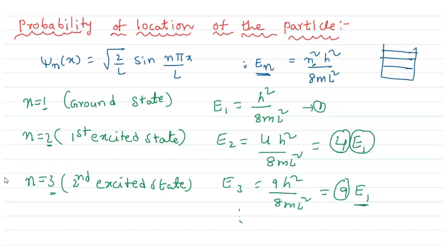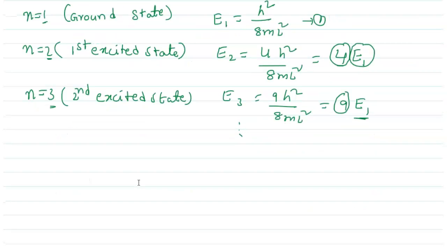Now we have to find the probability of finding the electron in a given energy state.